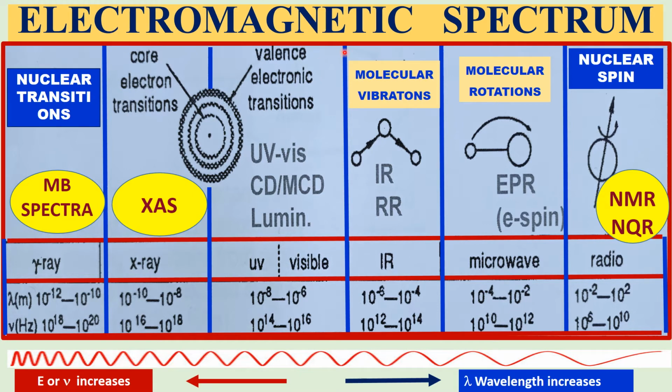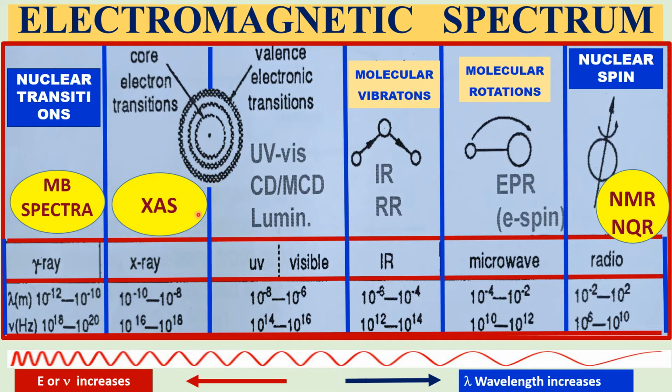For example, gamma ray is used to cause nuclear state transitions in Mössbauer spectroscopy, whereas in NMR, nuclear magnetic resonance spectroscopy, radio waves are used to cause nuclear spin transitions, and also NQR, nuclear quadrupole resonance transitions.